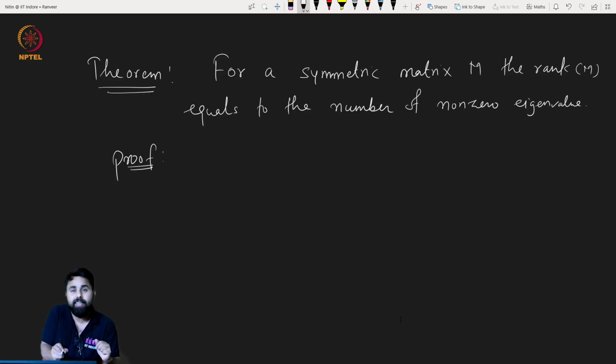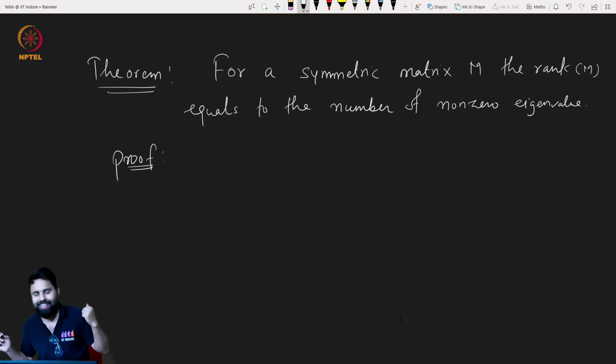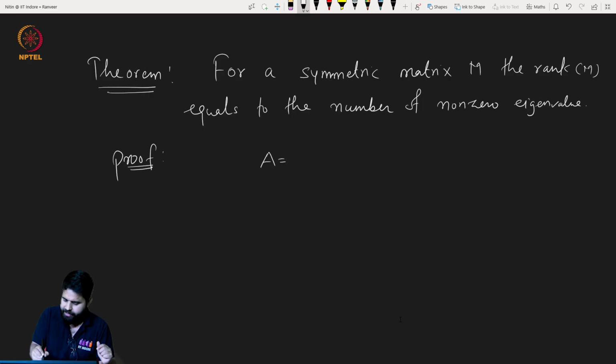Again, the spectral theorem will help us. So what was the spectral theorem? But before making use of the spectral theorem, let us see one observation. Suppose A is some matrix which can be decomposed into B and C. Suppose A equals BC. What can you say about the rank of A, rank of B and rank of C?